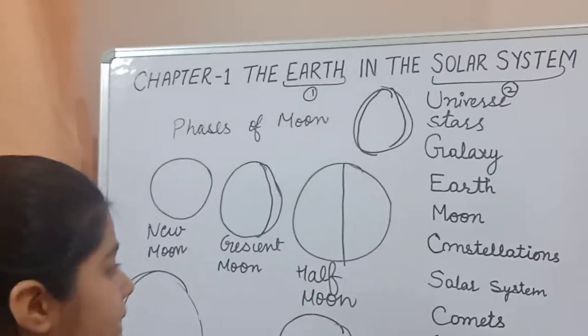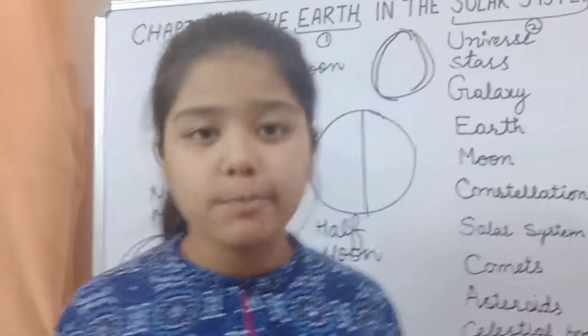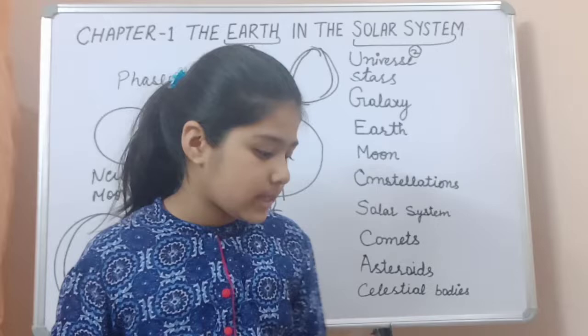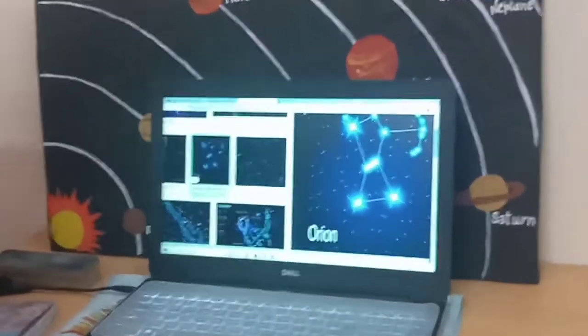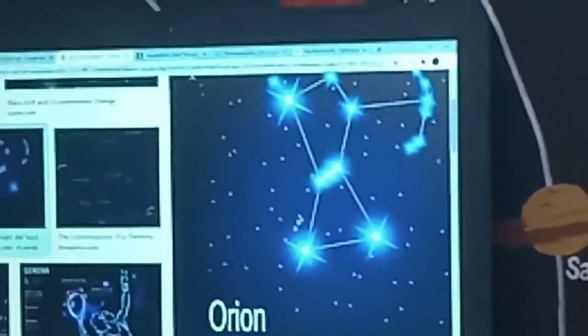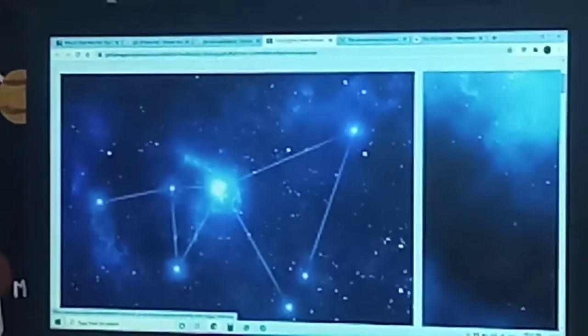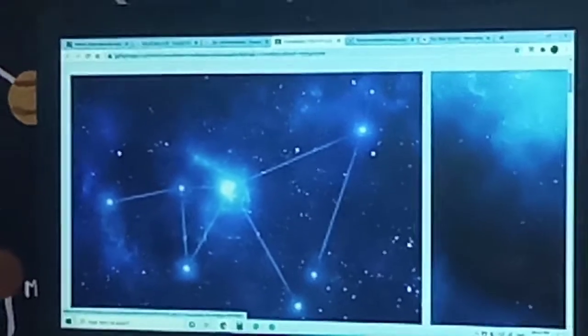And now our next topic is constellations. There are many types of constellations like Hunter, Bear, etc. I am showing you the picture of the constellation. See, it is the picture of Orion. As you can see, it is a picture of Orion. Now the next, see, it is a zodiacal constellation, as you can see in the picture.